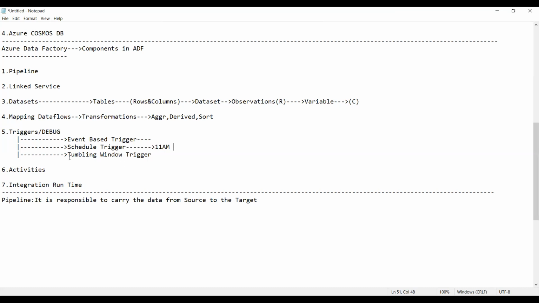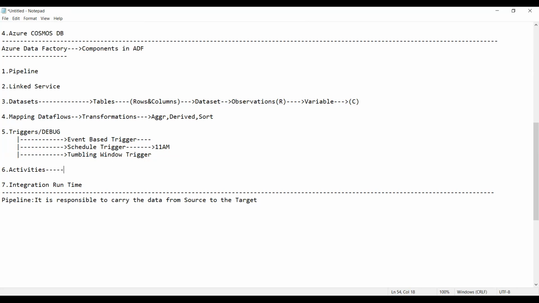Tumbling window we will discuss once we get into the subject, because it is a different type of trigger where we need to discuss some more things. So these are the triggers we have: event-based trigger, scheduled trigger, and tumbling window trigger. Clear, everyone?